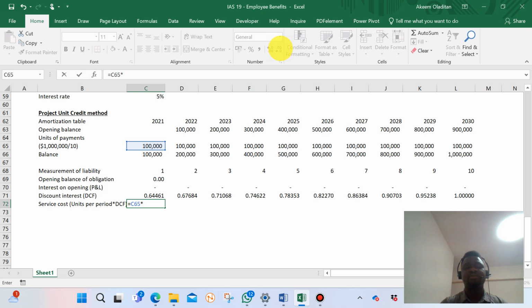So that increase in present value, you see that amount of $100,000 increases each contribution till the end of the 10 years, to when we have $1 million. So that amount is what we now use, so times DCF. Coming, yeah, straightforward.